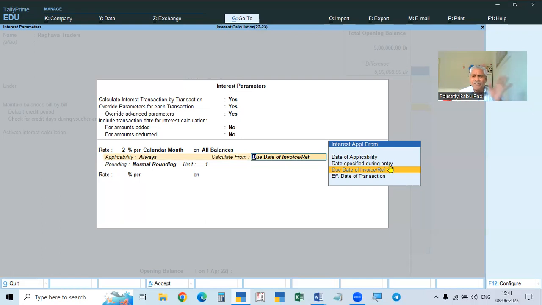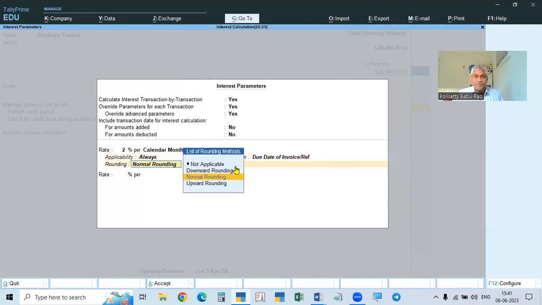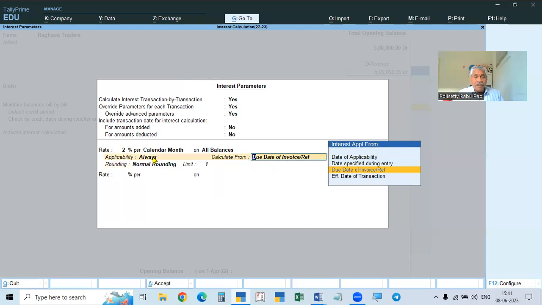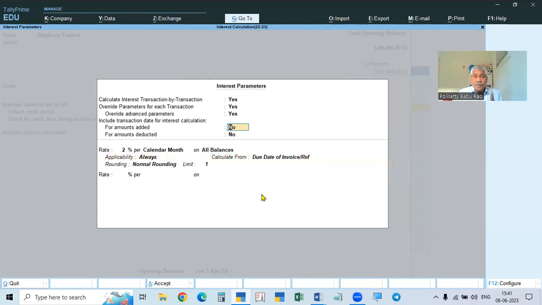But everything will be calculated automatically. The date will be like this, so applicability and date of transaction. In both the cases we will check. So now we are taking always and this one. Here, if we give yes, it will calculate from the date of the transaction or the due date. If we don't give yes, then it will calculate from the next day. In both the cases I will tell you.